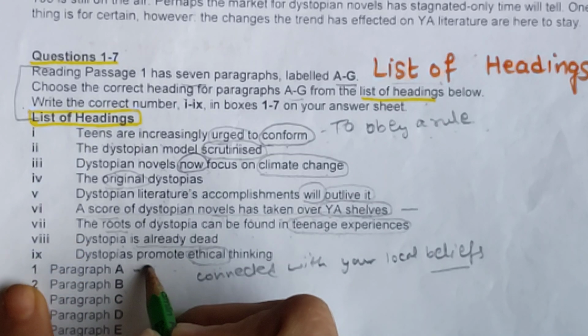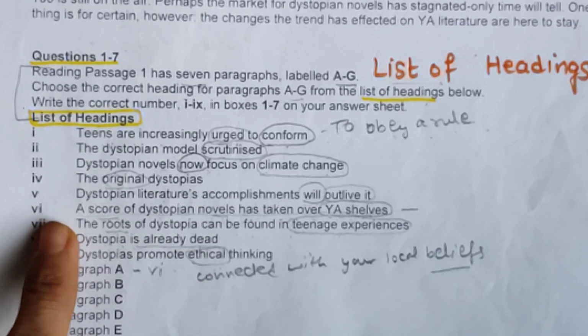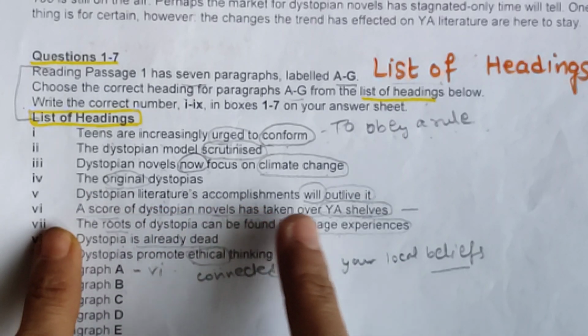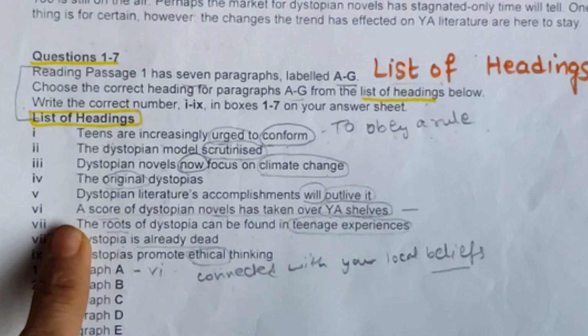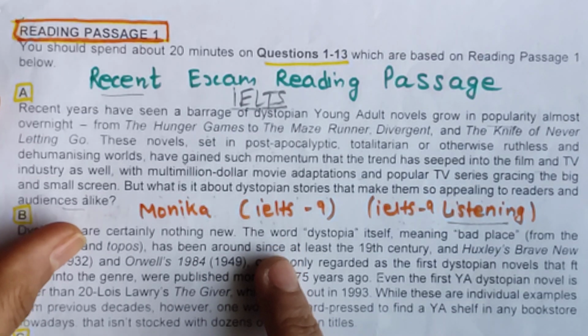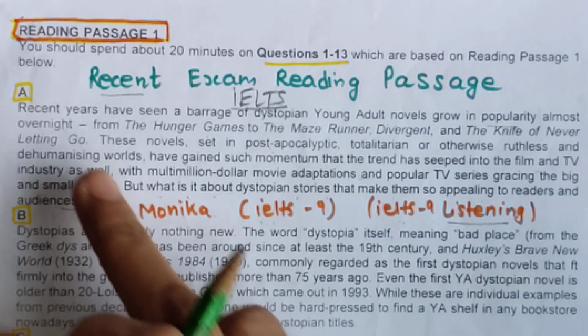So with A, we can go with the sixth one. I will show you the statement: the score of novels has taken over YA shelves. Read it, read it again. I am just holding it.